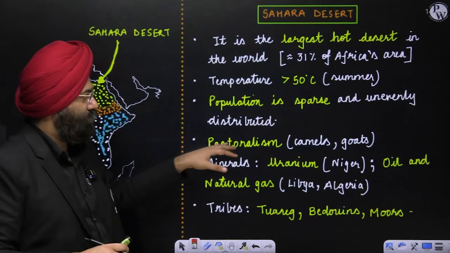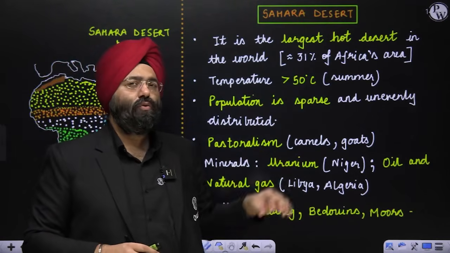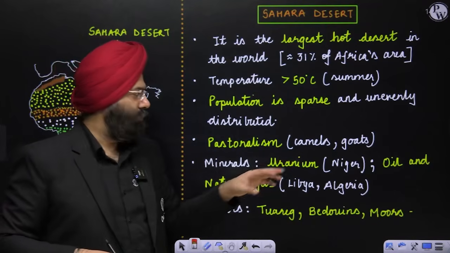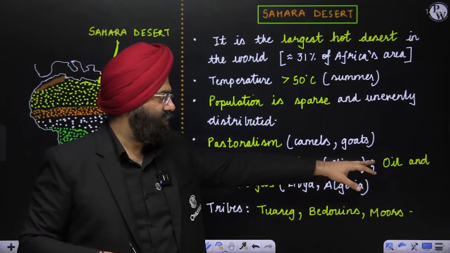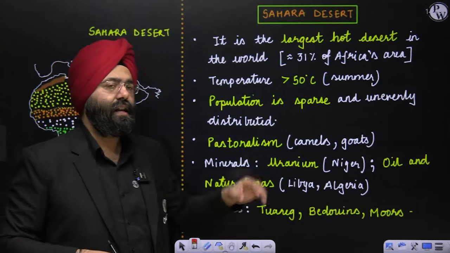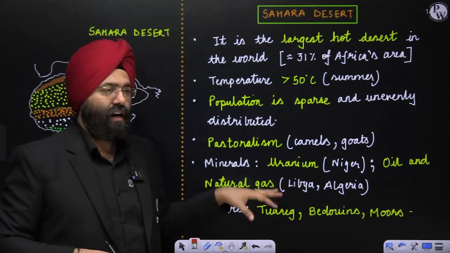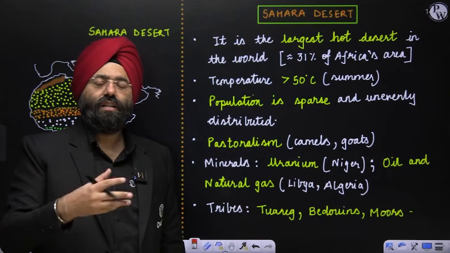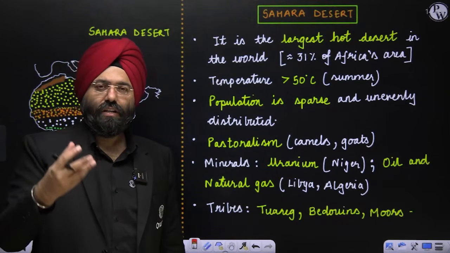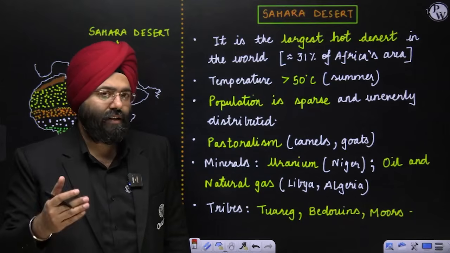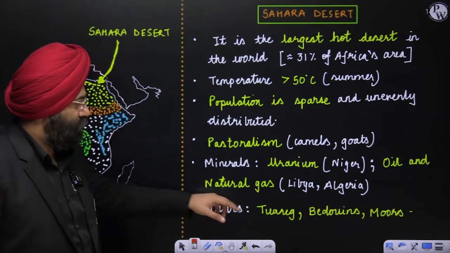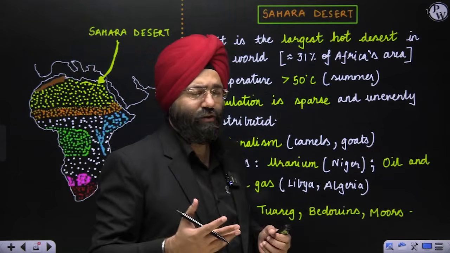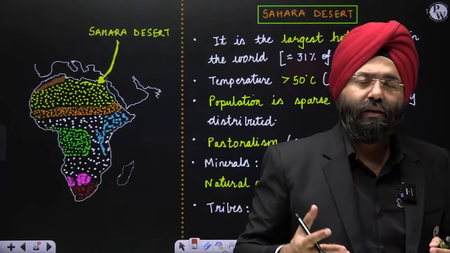Now, pastoralism with respect to camels and goats is done by the tribal people over here. Along with it, minerals are found here. Minerals are found in Niger, around the region. Oil and natural gases in Libya and Algeria. That is why you realize these regions are producing a lot of oil and natural gases also. So in these regions where these resources are found, you will see the population is relatively higher in comparison to the other regions of Sahara. Now, the tribes Tuareg, Bedouins and Moors are those tribes which are involved in pastoral activities over here. So these are common tribes which are found in the Sahara Desert region.